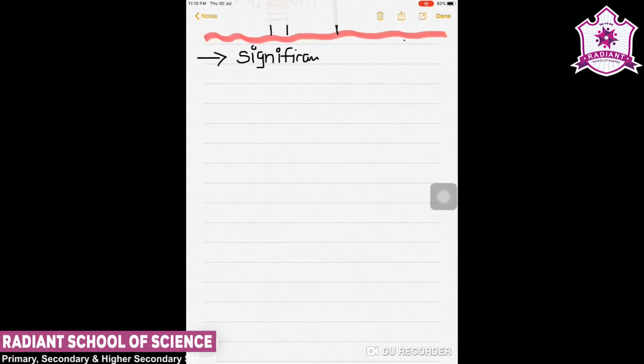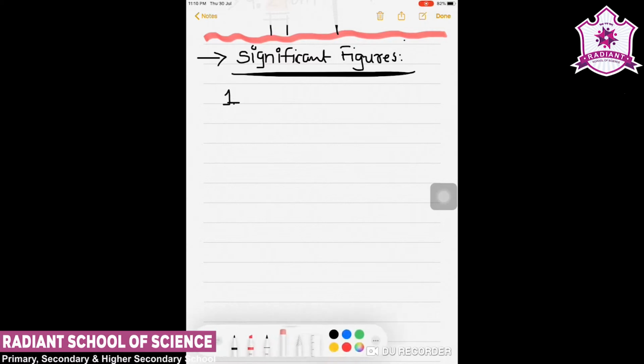Now we are going to understand significant figures. So now we will go with the information about significant figures. Now in any calculation, we have reliable digit and uncertain digit. So the total sum of reliable digit and uncertain digit, that are called significant figures.